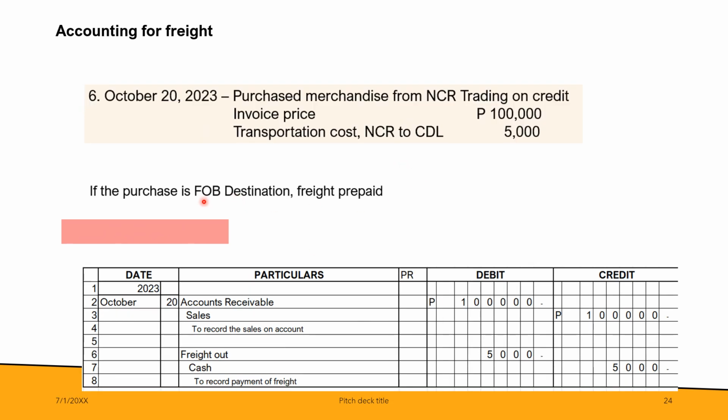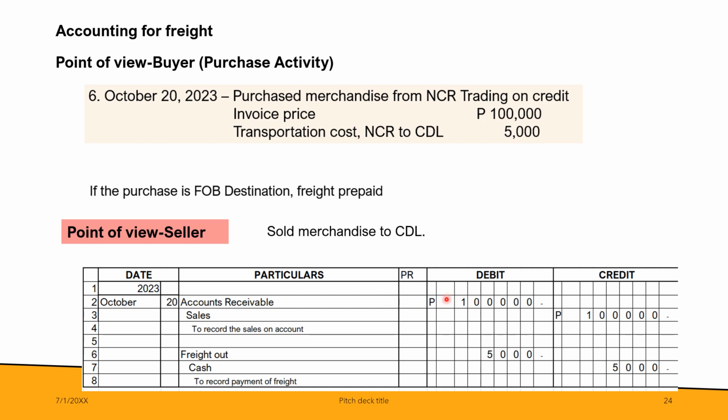Last shipping term, FOB destination, freight prepaid. FOB destination, the seller shoulders the transportation cost. Freight prepaid, it's also the seller who pays the courier or the shipper. Let's move on to the journal entries for the 100,000. It's the same: debit accounts receivable, since the transaction is on account to CDL, 100,000, credit sales 100,000.